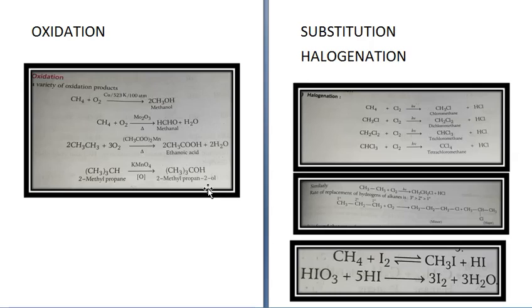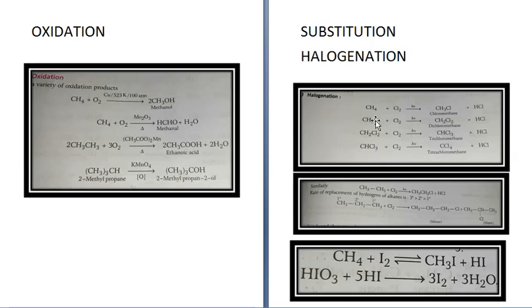Alright, so a number of products. You get alcohol, you can get aldehyde, you can get carboxylic acids if you change the conditions of oxidation. Next is substitution reactions. In substitution reaction, first is halogenation.